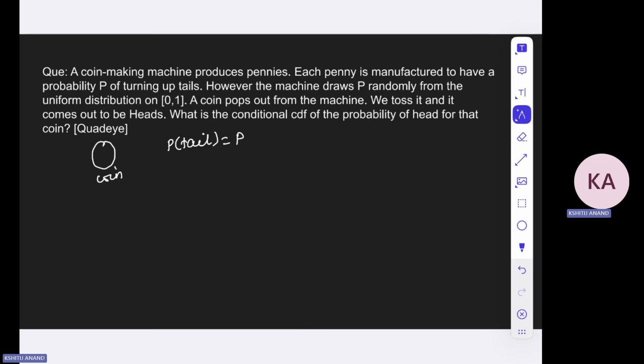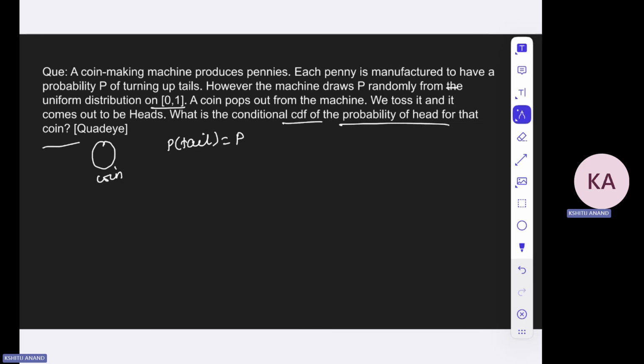Now the thing is, this P is not a constant. Okay, so this P is taken randomly from a uniform distribution of 0 to 1. What is uniform distribution? The probability of each number between 0 to 1 will be same, right? A coin pops out from the machine, we toss it, and it comes out to be heads. What is the conditional distribution function of the probability of head for that coin?